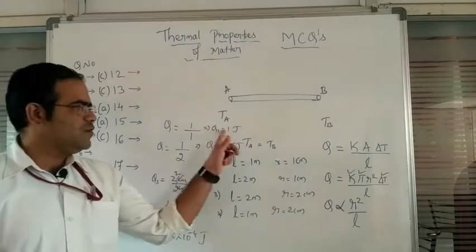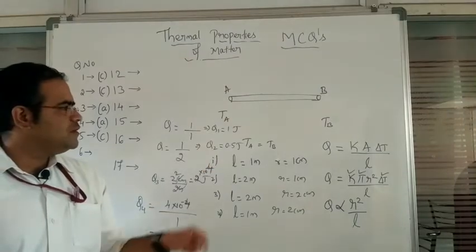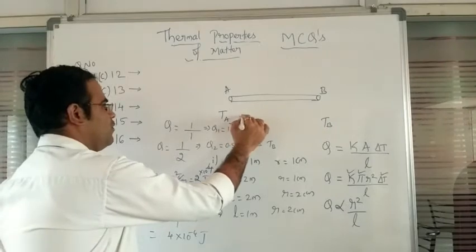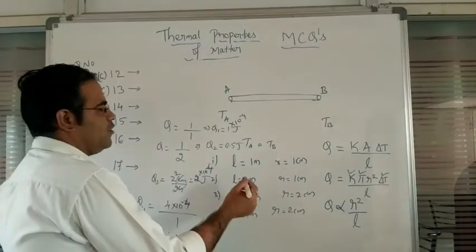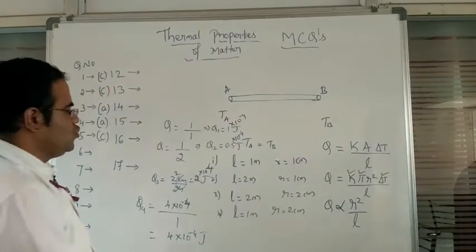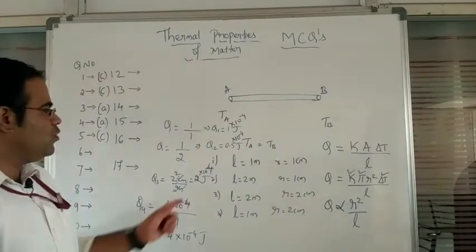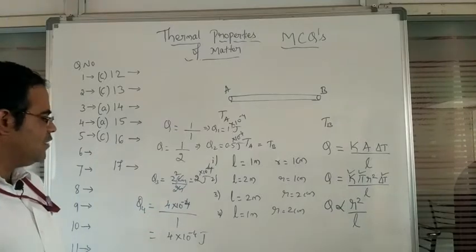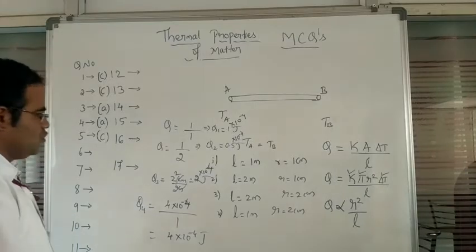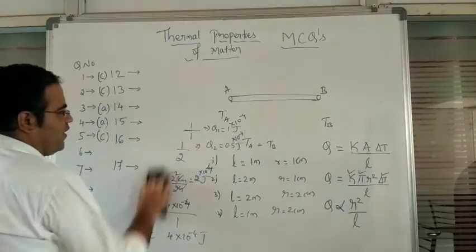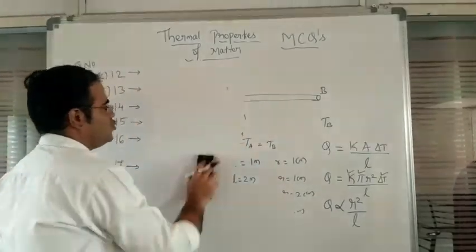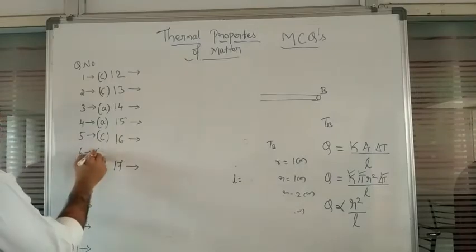So in the first one it is 1 into 10 to the power of minus 4 joules, in the second option 0.5 into 10 to the power of minus 4 joules, in the third one 2 into 10 to the power of minus 4 joules, and in the fourth one we have 4 into 10 to the power of minus 4 joules. It means the most heat energy corresponds to the fourth option here. So question number 6, the answer is option D.